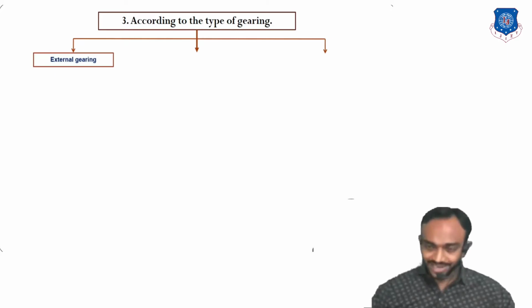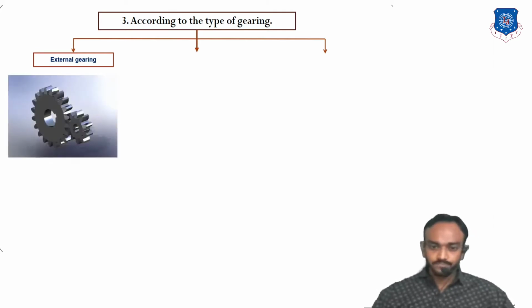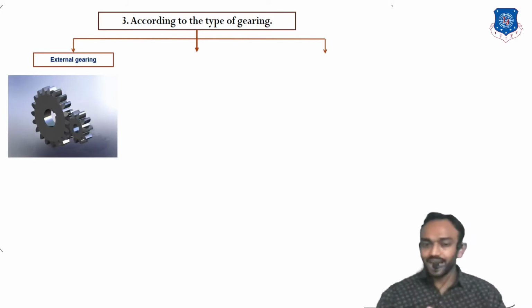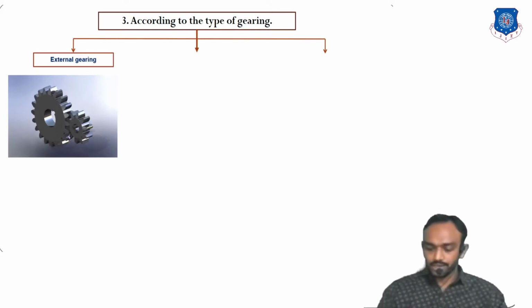So the third and last criteria for the classification of gear is types of gearing. One is external gearing. All the examples we have seen are mostly external gearing. If two gears are connected by external teeth, then it is called external gearing.